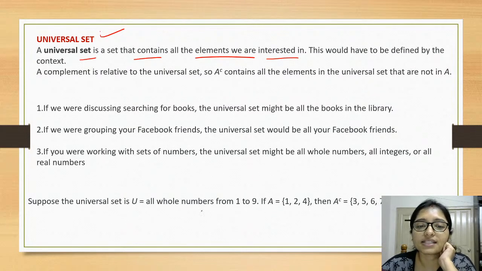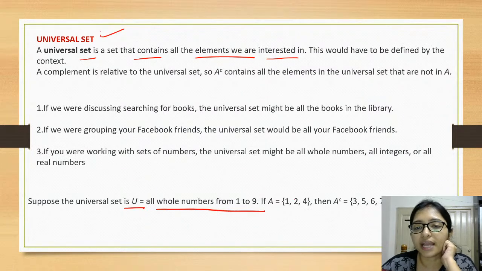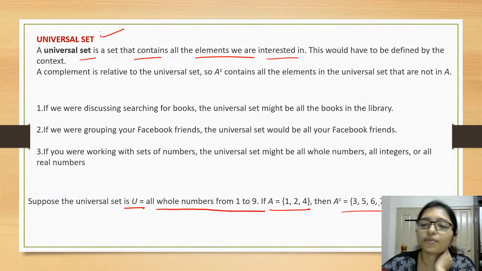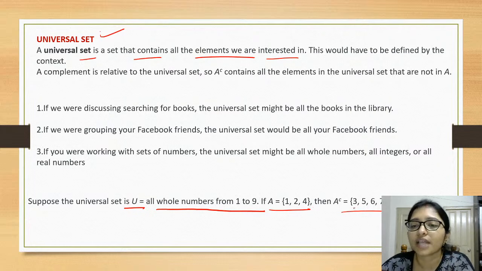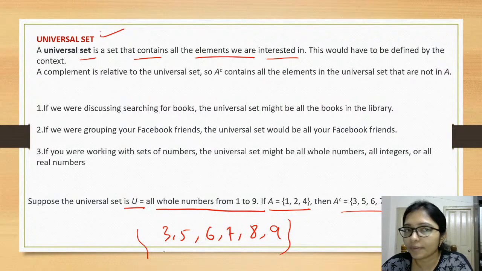So here you can see the universal set is all whole numbers 1 to 9. When you take 1 to 4, then the complement is found by deducting 1 to 4, and that will be 5, 6, 7, 8 and 9. That will be the complement, right.